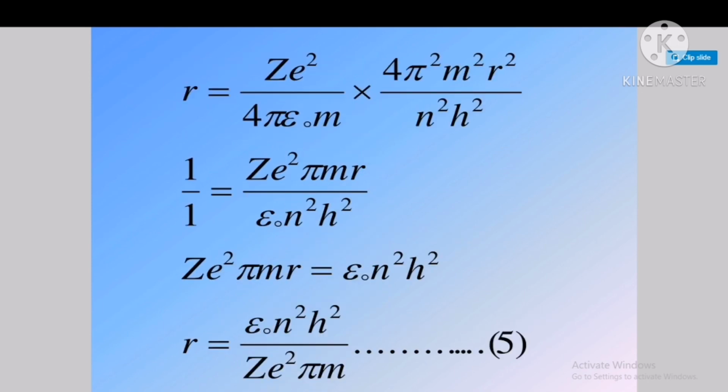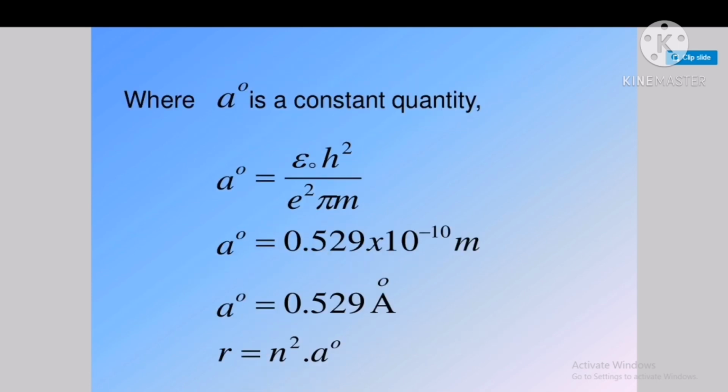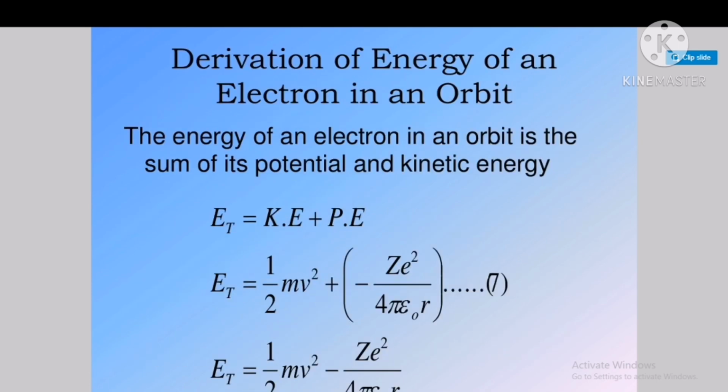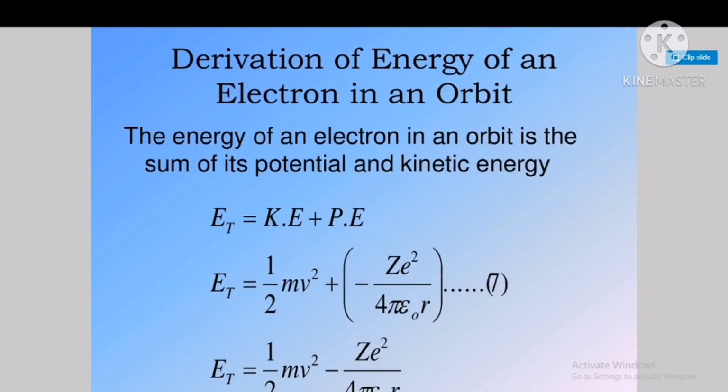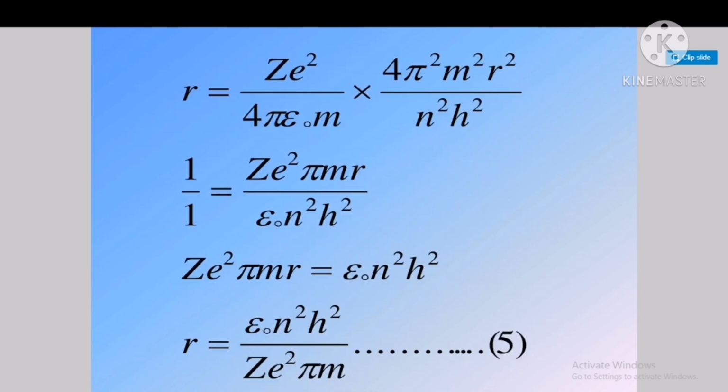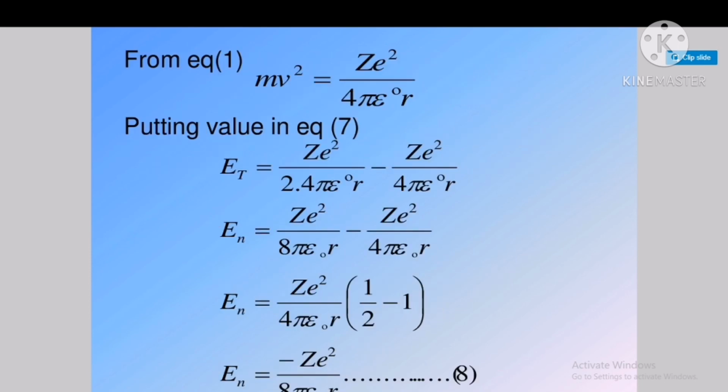So it's our equation number 5. Firstly, what we do here, we put the value of mv square in equation number 7, and then after solving we put the value of r from equation number 5 in equation number 8.